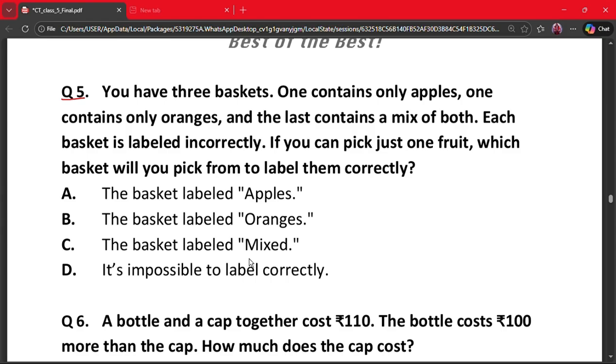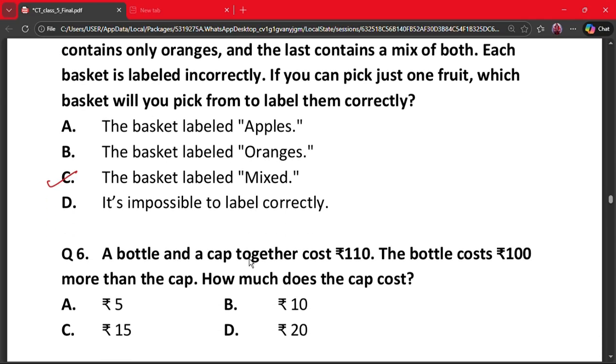Here the correct answer is option C, the basket labeled mixed. Why? Because the basket labeled mixed cannot be mixed. Picking one fruit tells exactly what it contains. Then all labels can be corrected logically. Hence option C is the correct option.